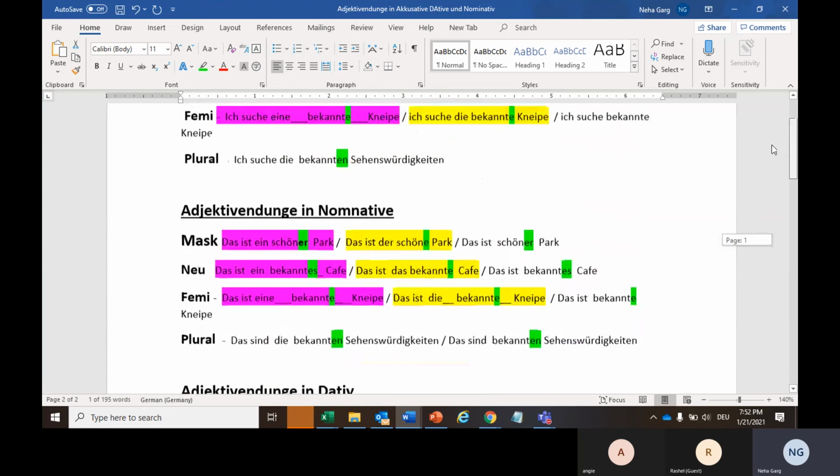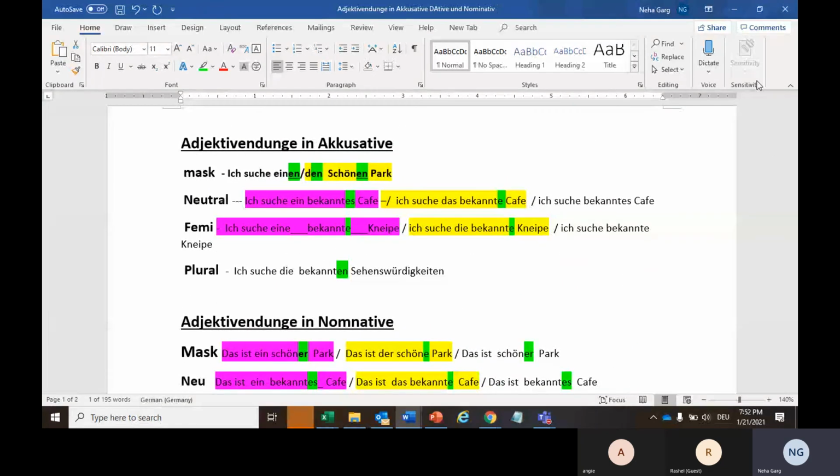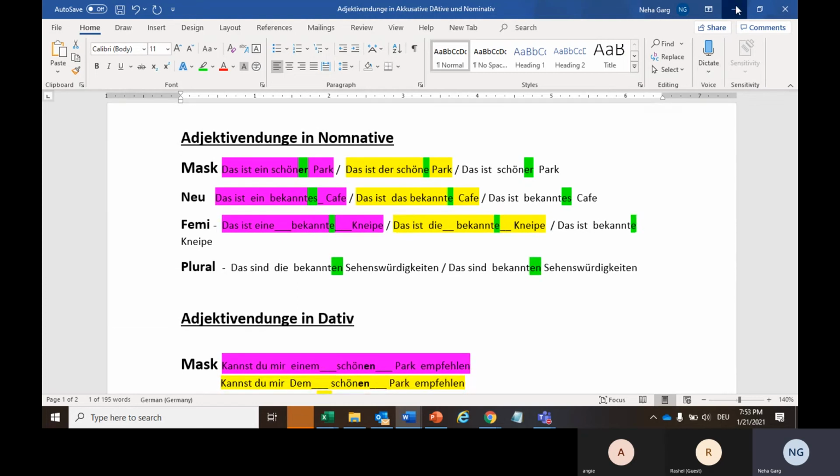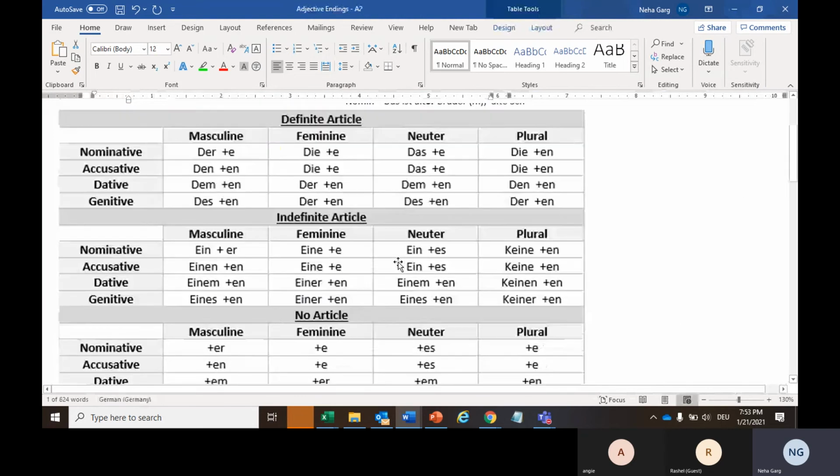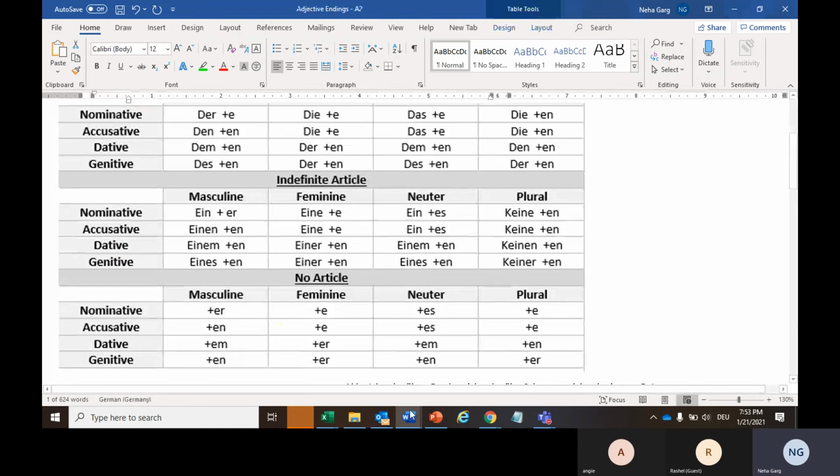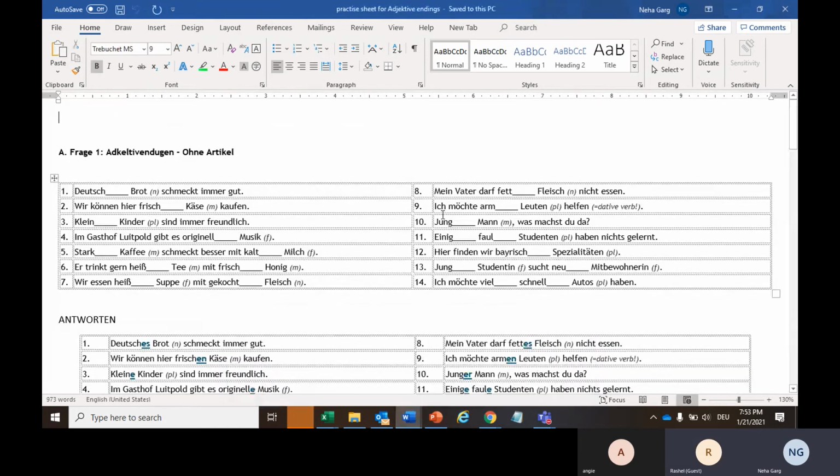Okay. So now I will be wrapping up this class for now. For three days, Friday, Saturday, Sunday, your task will be to go through this sheet again, followed by this table which we talked about, and then I will give you another sheet which will be practice for adjective endings.